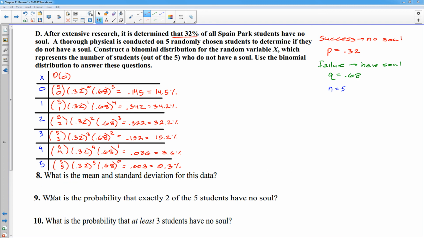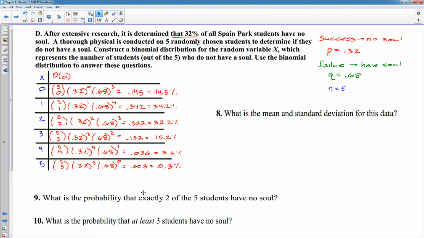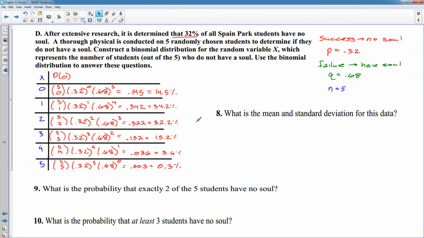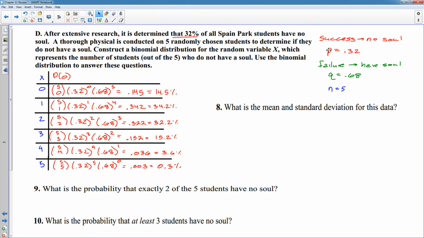And let's see. Now we got to answer some questions. Number 8. The mean and the standard deviation. We actually could have done number 8 before we even did the chart, because your mean and standard deviation are based off your values of P, Q, and N.